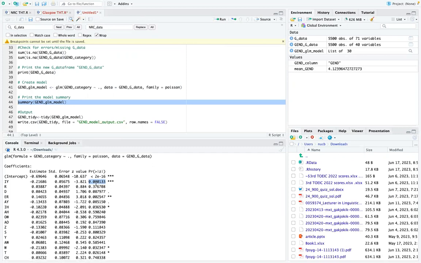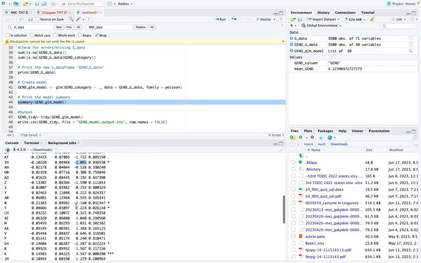Here we have the high front vowel E, which is aligned with the feminine gender, and the high front vowel I, which is aligned with the feminine gender as well. So in that study, we found high front vowels were feminine, low back vowels were masculine, sonorant consonants were feminine, and plosives tended to be masculine.